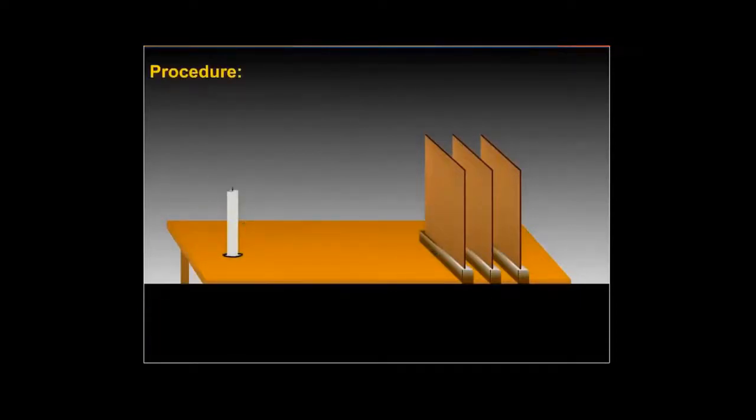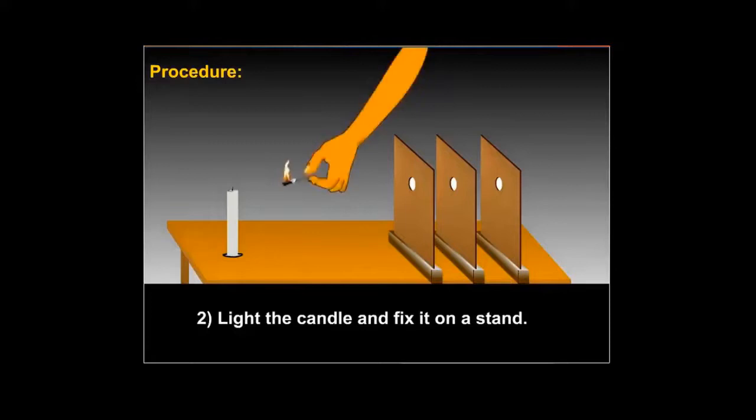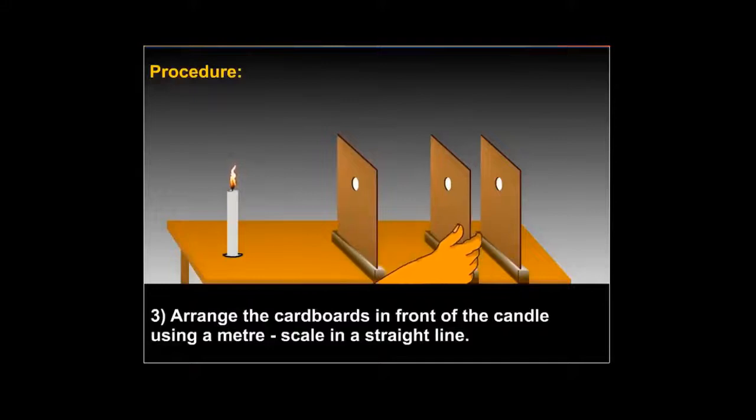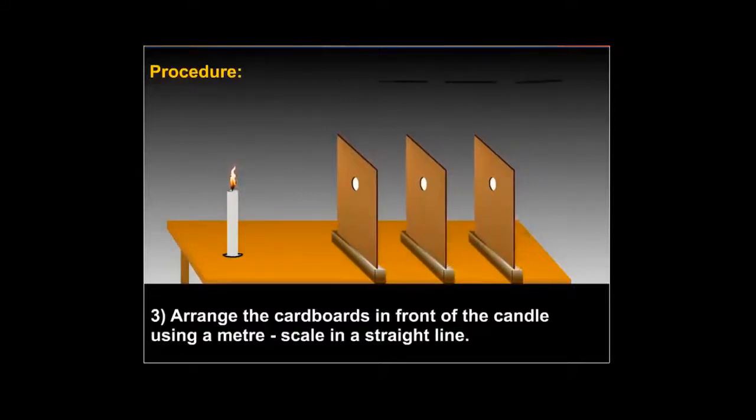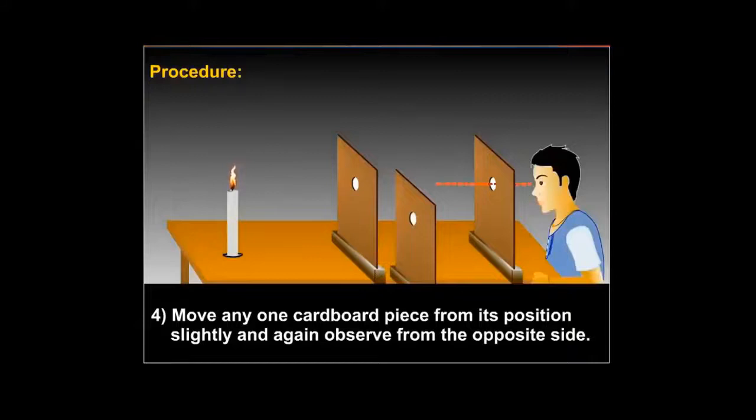Procedure: make holes in the 3 cardboards at the center. Light the candle and fix it on a stand. Arrange the cardboards in front of the candle using a meter scale in a straight line. Move any one cardboard piece from its position slightly and again observe from the opposite side.